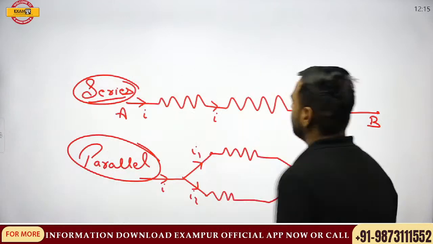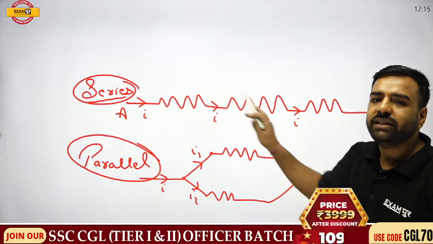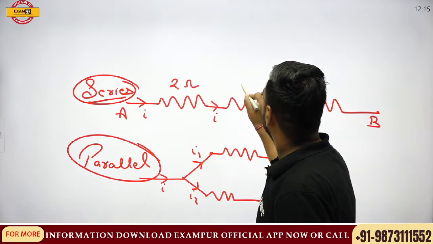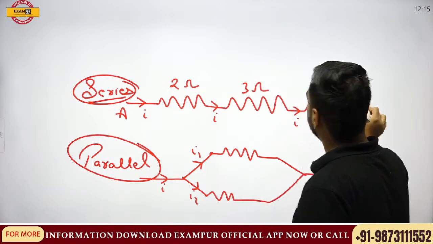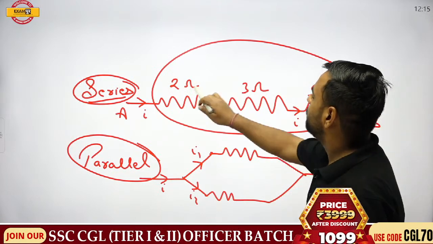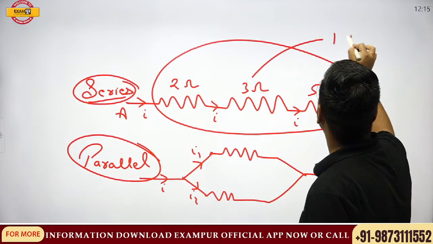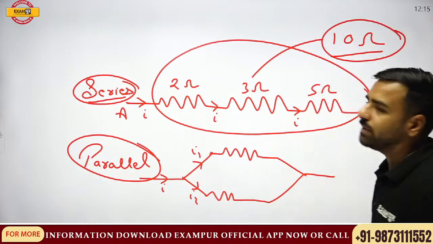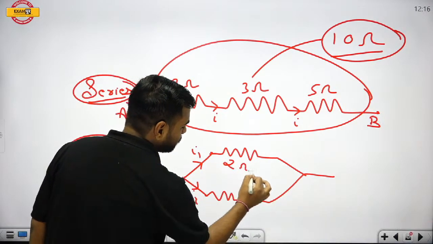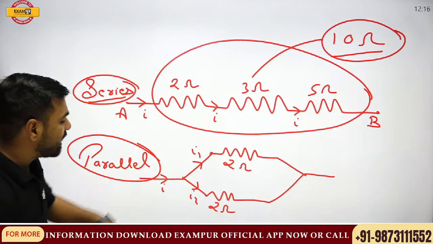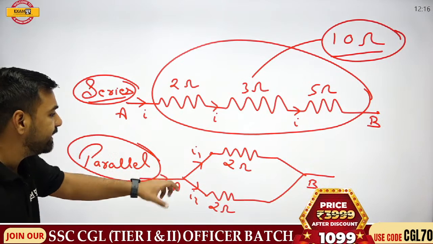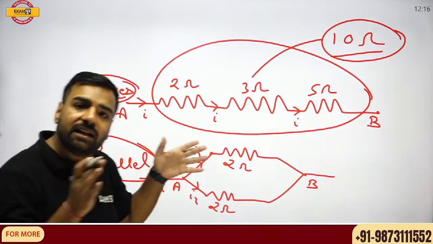Now what is going to happen here? In series, the resistances are added up. For example, if I write 2 ohm, 3 ohm, 5 ohm, and someone asks you the overall resistance, you will just add them up: 2 plus 3 is 5, and 5 more makes 10 ohm between point A and B. But in a parallel circuit, if this is 2 ohm and this is 2 ohm, and someone asks you the resistance between point A and B, please remember that the resistance will be lesser than the individual resistance.